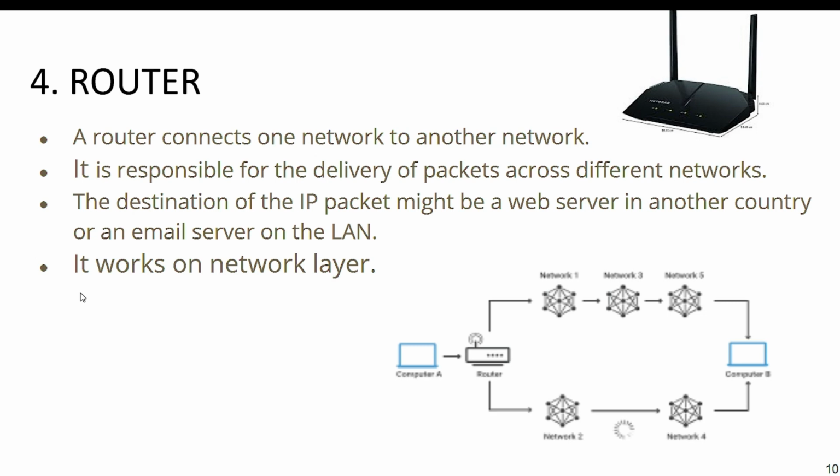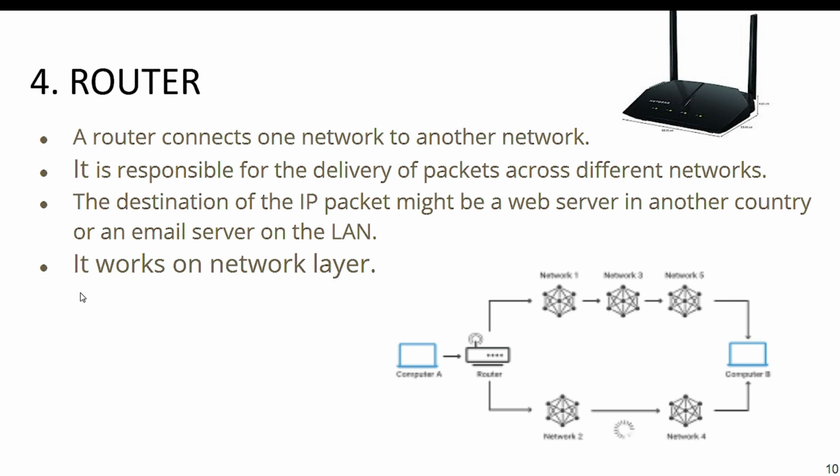The router receives data in and out, analyzes it and sends it through the network. So mainly the function of the router is finding the best path to send the data packets from source to destination, and it works on the network layer.